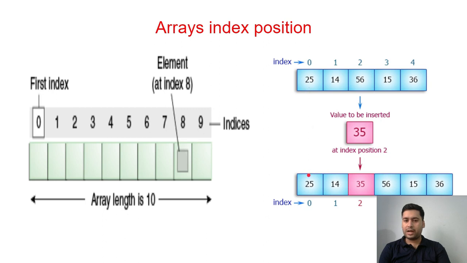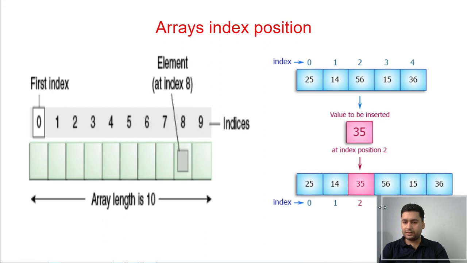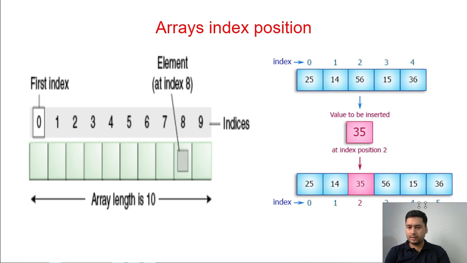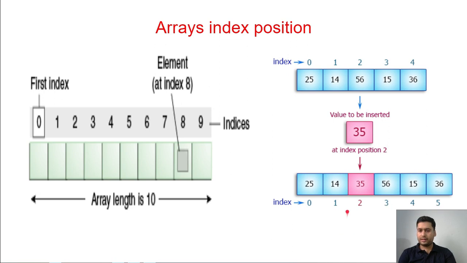Okay, so I hope you understood. And they will also start again, if you see here, this one also starts with 0, 1, 2, 3, 4, 5. So again, the indexing will be maintained like 0, 1, 2, 3, 4, 5. Later we can discuss some more points about it. Okay, let's go.